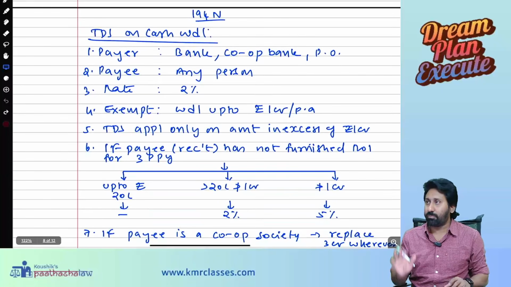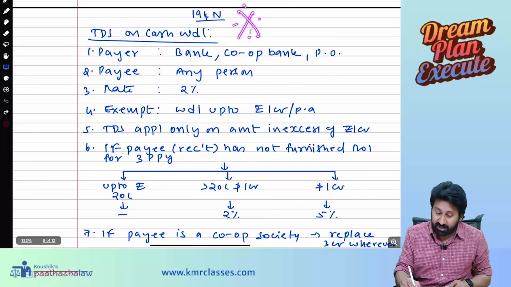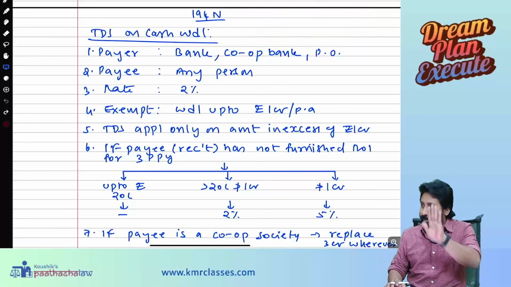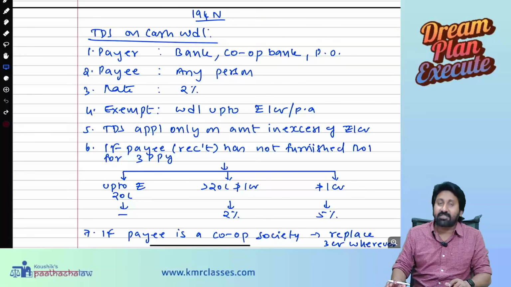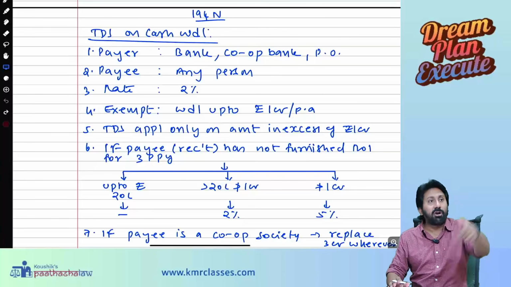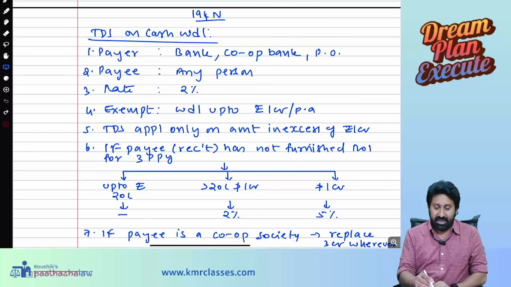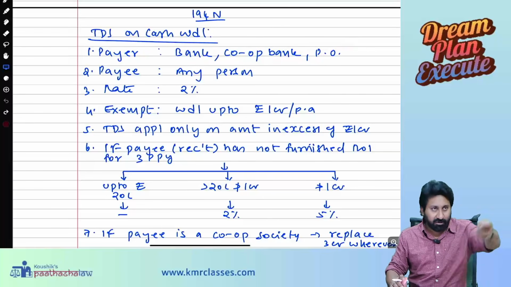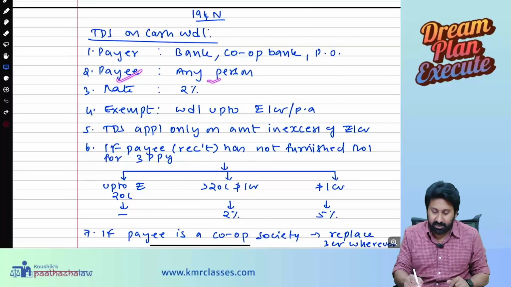Next, 194N. Very, very, very, very important for the Jan 26 exam. 99% I'm expecting this question to come. TDS on cash withdrawal. Sir, if you withdraw the cash also, TDS is there. See, payer: bank, cooperative bank, post office. You are withdrawing, they are paying you. Payee: any person.